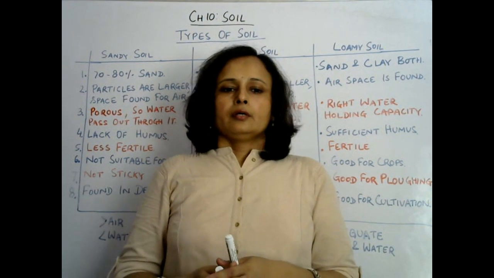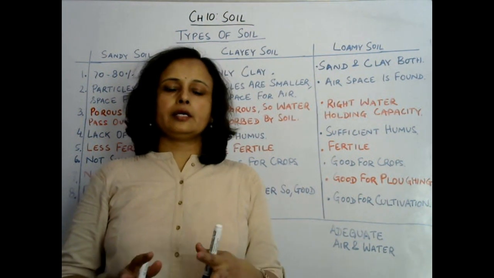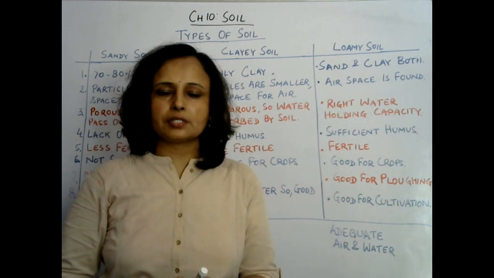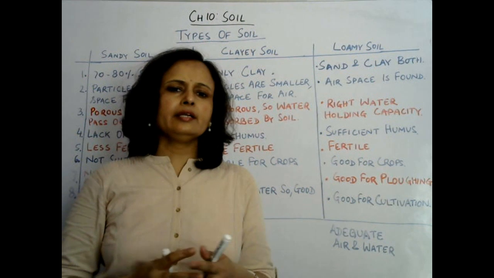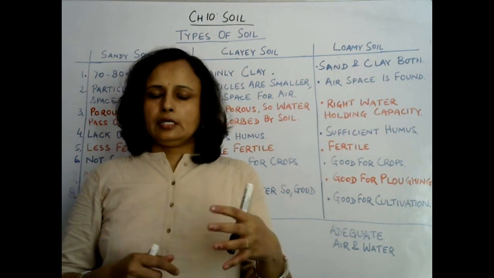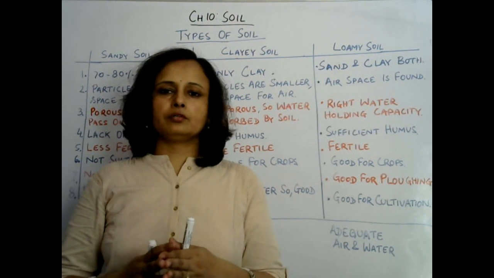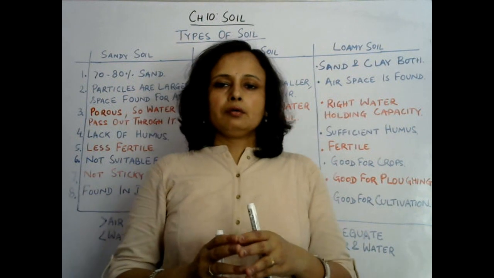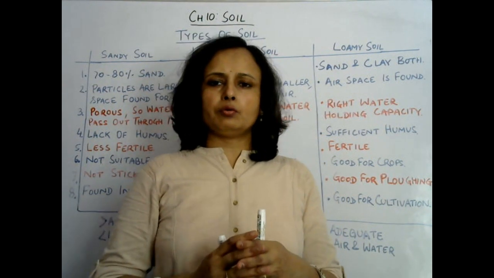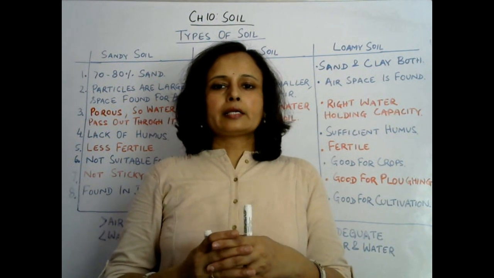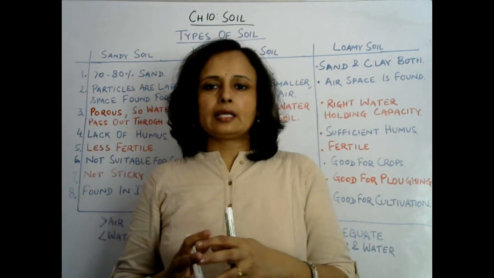Okay, so we now understood the characteristics, the nature, and the composition of these kinds of soil. In the last video we discussed the different organisms found in the soil. One thing I forgot to tell you is about bacteria. Some bacteria are found in the roots of leguminous plants, like rhizobium bacteria, and some blue-green algae as well.